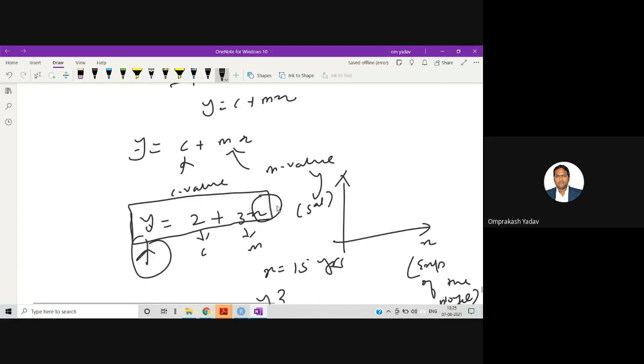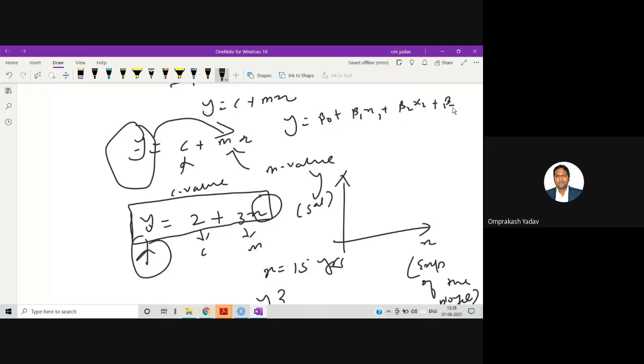Now, till here all of you got what we will be doing in regression. In regression we will have two things: one is the dependent variable, second is the independent variable. The dependent variable will be dependent on the independent variables. If there are lots of independent variables, we can say that y is equal to beta 0 plus beta 1 x1 plus beta 2 x2 plus beta 3 x3. All these are independent variables on which my dependent variable y depends.